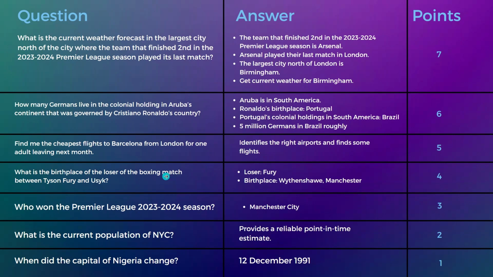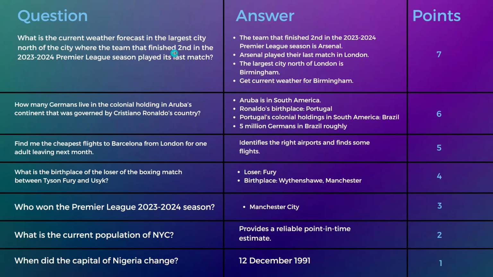Question 4, we got wrong. We didn't identify correctly that it was Tyson Fury that was the loser, and therefore we got the wrong answer for the birthplace of the loser. Question 5 is a pass. We managed to get some cheap flights with some correct information there. Question 6 was a fail, and that actually ended up crashing the model and breaking it. But question 7, I'm going to award half marks to, because we managed to get to a weather forecast, even though we got the largest city north of London wrong. It should have been Birmingham.